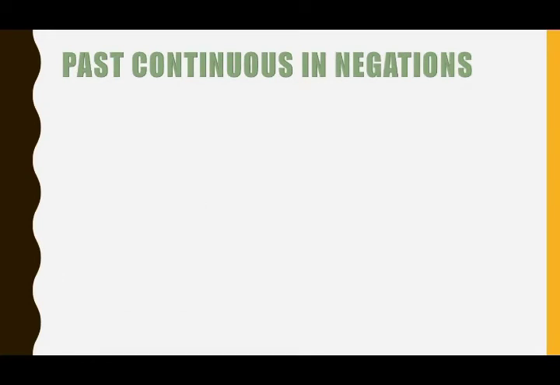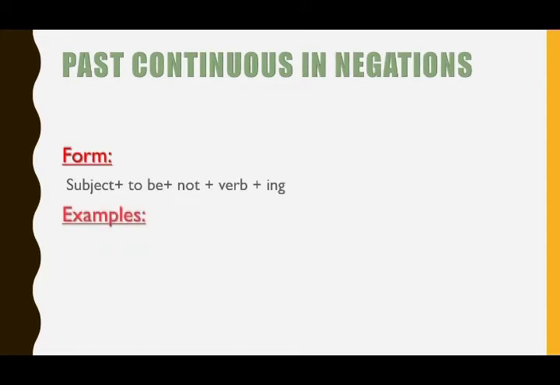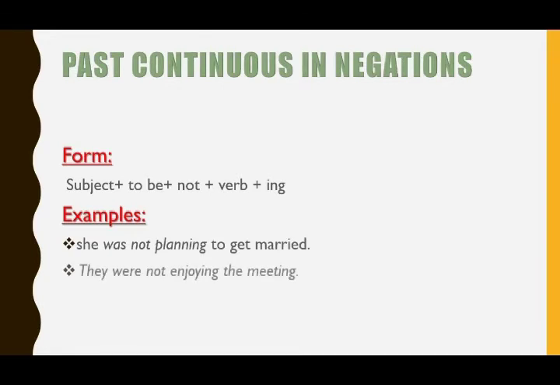Now let's have a look at the past continuous in negations. The form we have is subject plus to be plus not plus verb plus ing. Examples: she was not planning to get married. They were not enjoying the meeting. If we want to make a negative sentence, we should use not. Okay? She was not planning to get married.